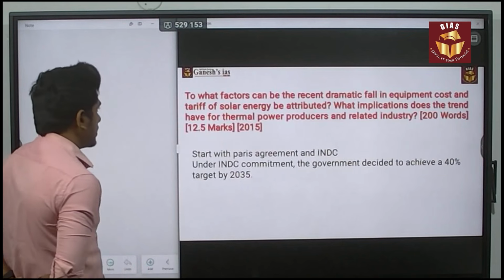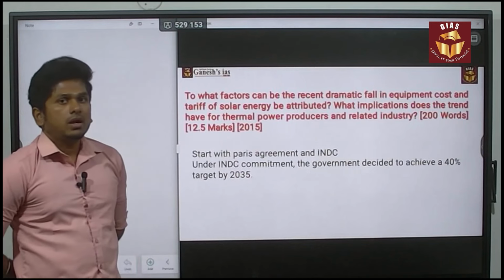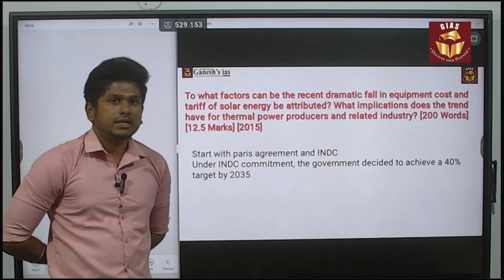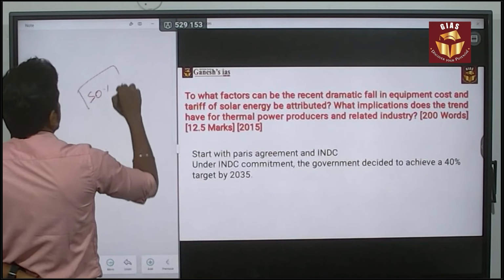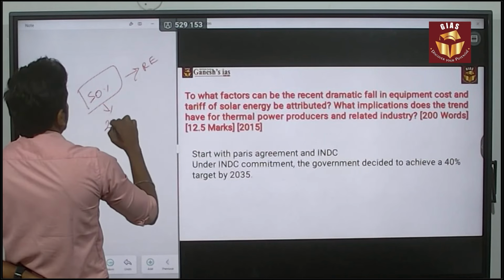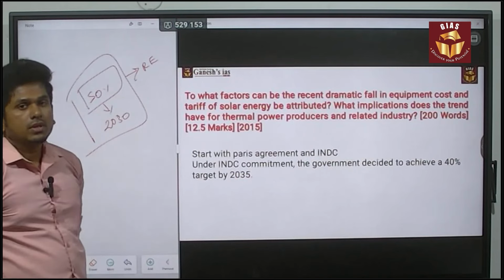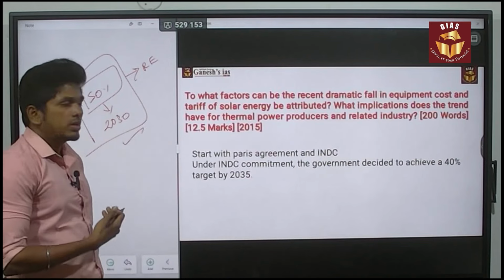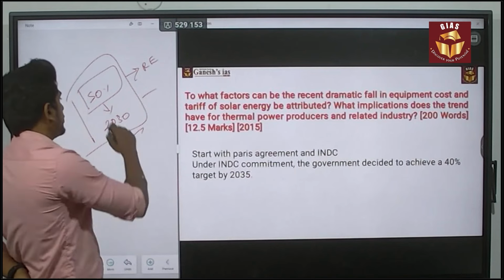The question is related to solar energy, which comes under the renewable sector. Every year there will be questions related to renewable energy, so you need to have certain data related to it. For example, India set a target that 50% of its energy needs should be met by renewable energy by 2030. This is the target set by India, so you can easily start your answer with this for every renewable energy question. That is the benefit of this.